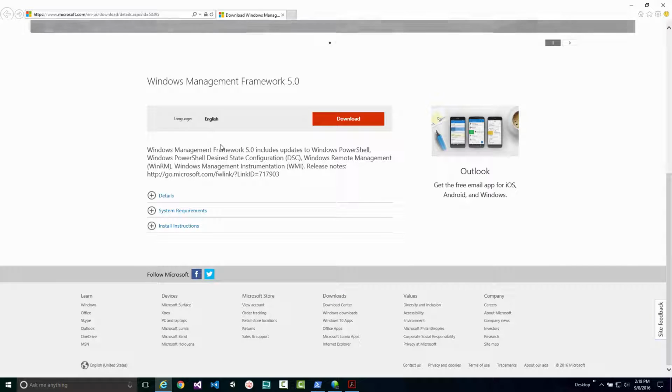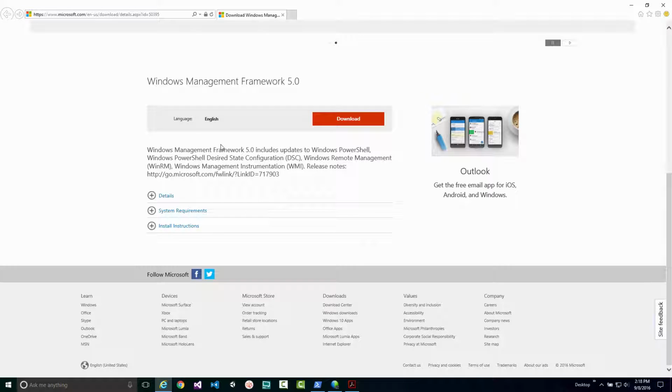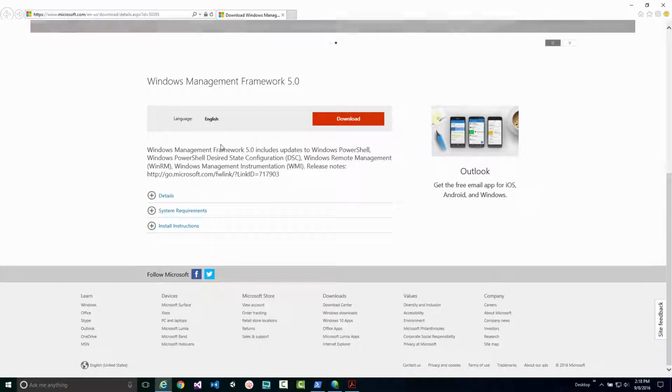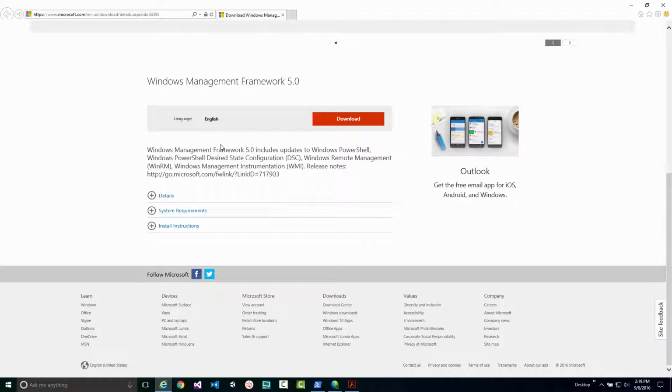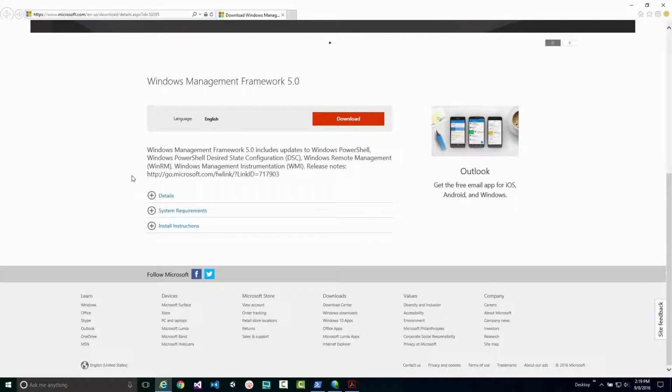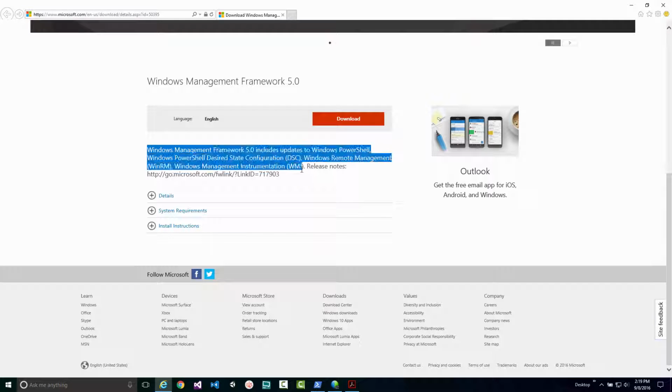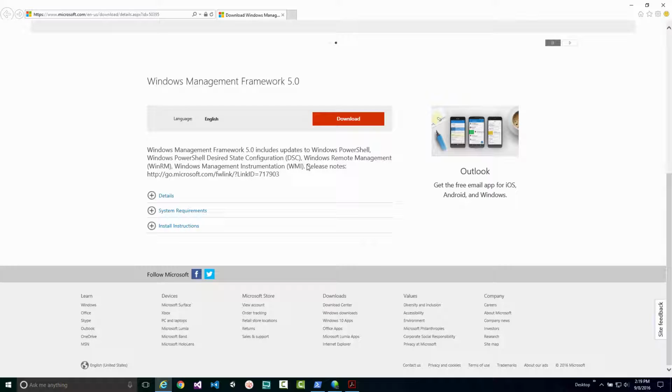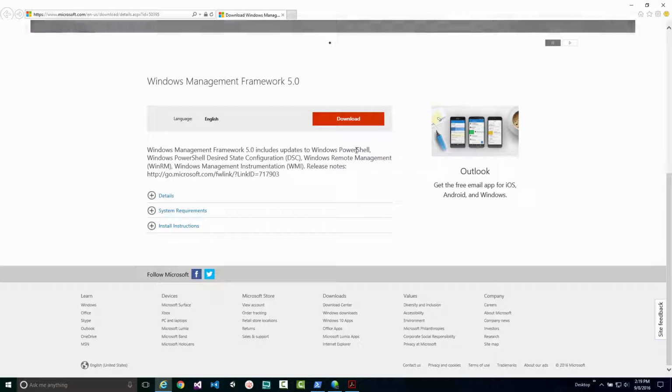And again, just a reminder, PowerShell was added to the Windows Management Framework as it's a suite of tools for managing Windows computers. So it made a lot of sense for Microsoft to include PowerShell as part of the Windows Management Framework. Now, there's a brief description of everything that's included in the framework, and the most important one to us is, of course, Windows PowerShell.